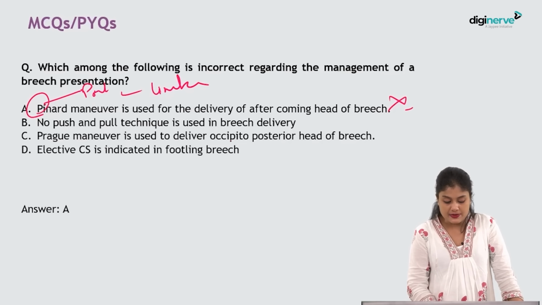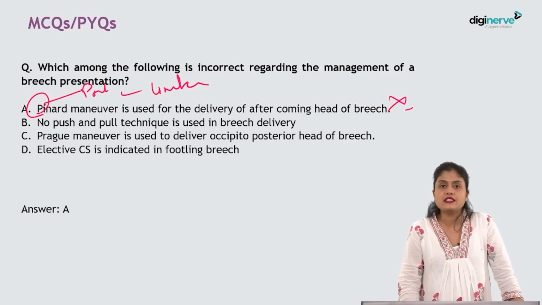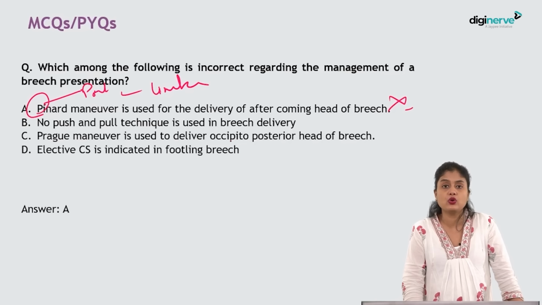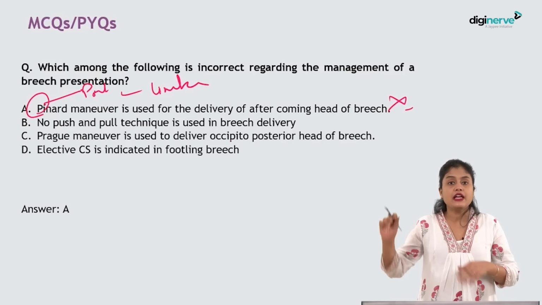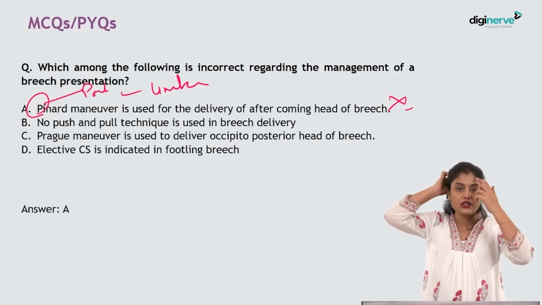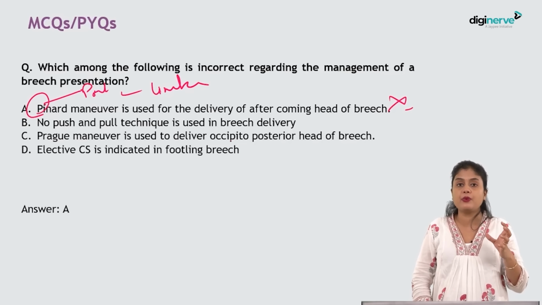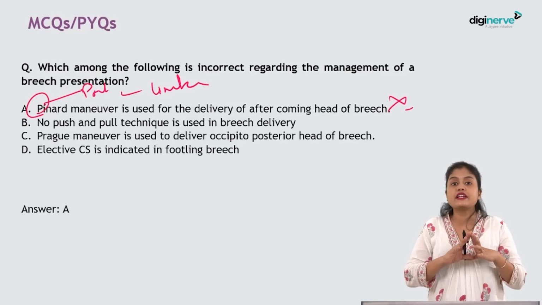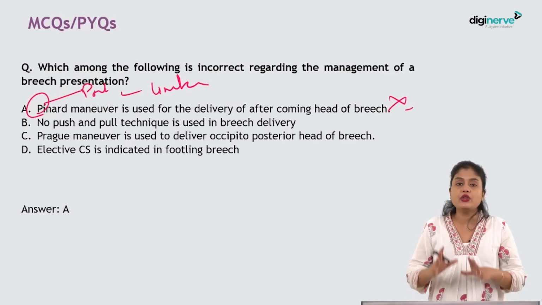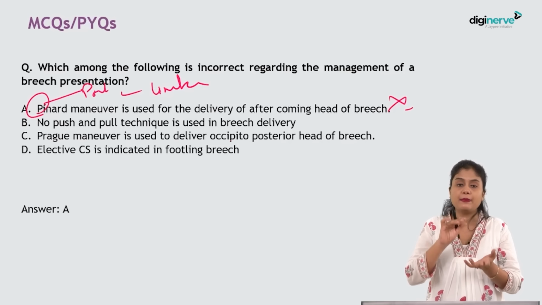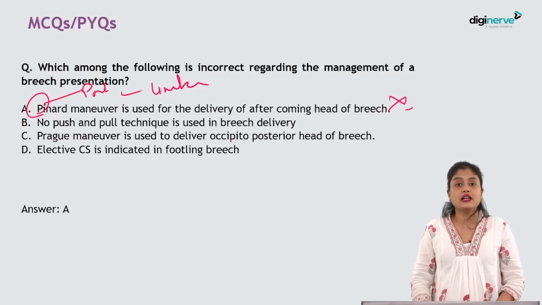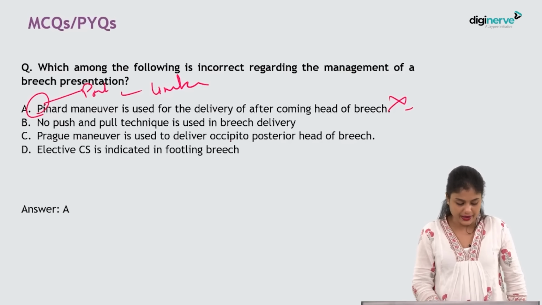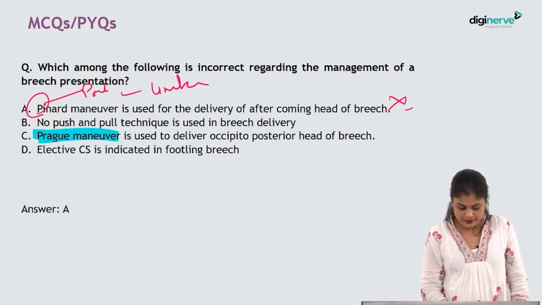Okay. Prague's maneuver is used to deliver the occipito-posterior head of the breech. So what happens in occipito-posterior? As we have told you, what is the engaging diameter? It becomes occipitofrontal, which is almost how much? 11.5 centimeters, which will stretch the perineum widely. So when you give good perineal support and help in the flexion of the fetal head, that is called Prague's maneuver. Okay, that is Prague's maneuver.